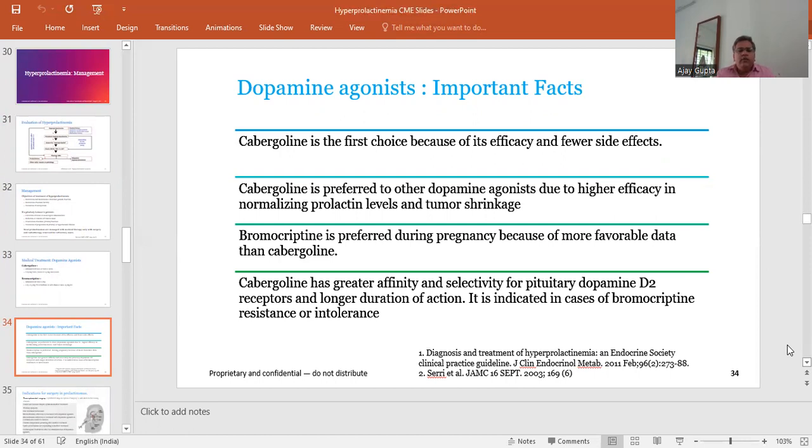Cabergoline has a greater affinity and is selective for the pituitary dopamine 2 receptor, with a longer duration of action, and it is indicated in case of bromocriptine resistance or bromocriptine intolerance.